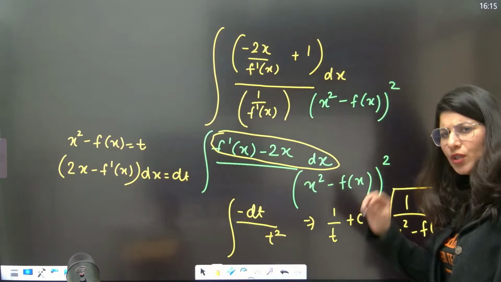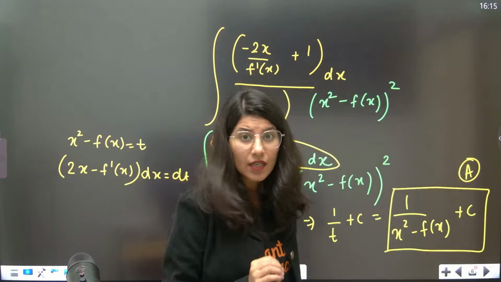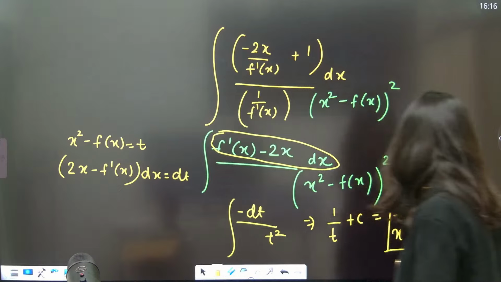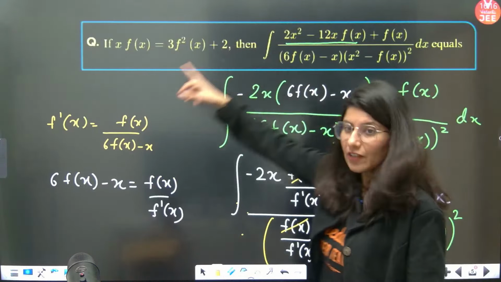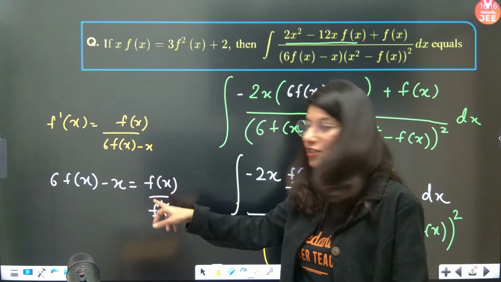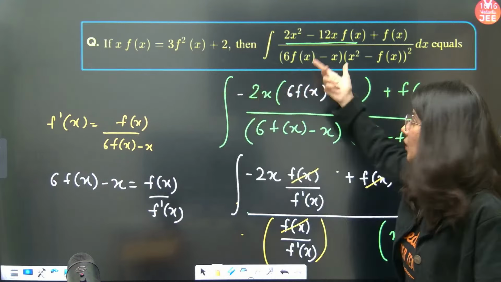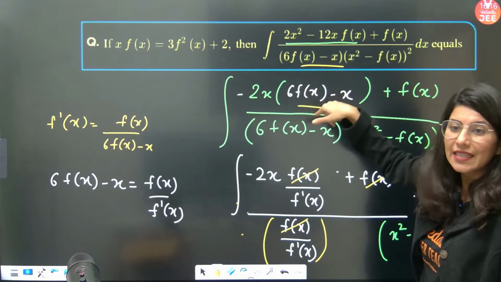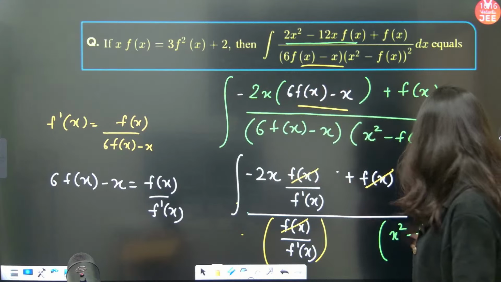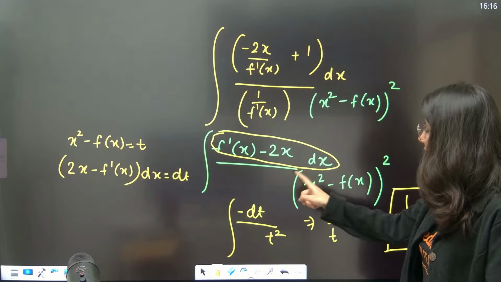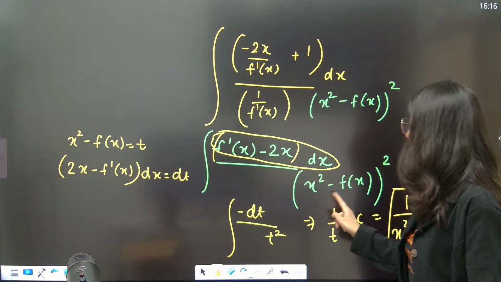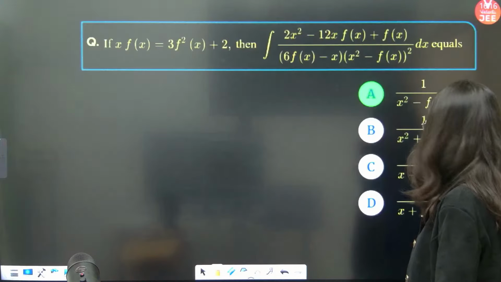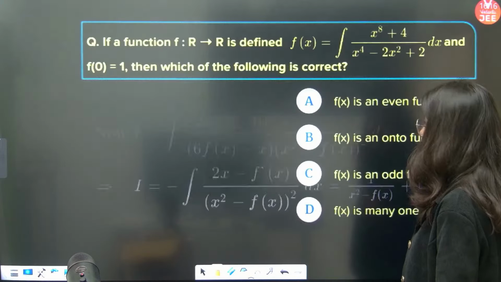And now, the first question done and dusted. Just tell me, how would you rate this question? Was it difficult? Was it very difficult? I don't think this is a difficult question because what we did is differentiate this equation, calculate f dash x, and then eventually put the value of 6fx minus x multiple times. The moment you solve it, if you put this as t, this is going to be dt. Very easy question, right? You can't find any difficulty or challenge in this question.